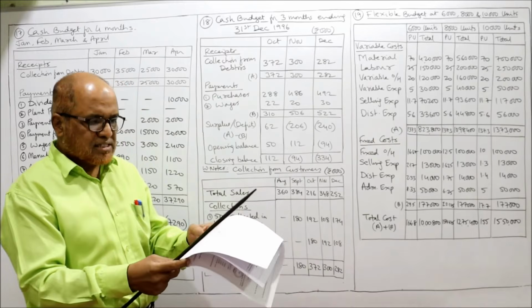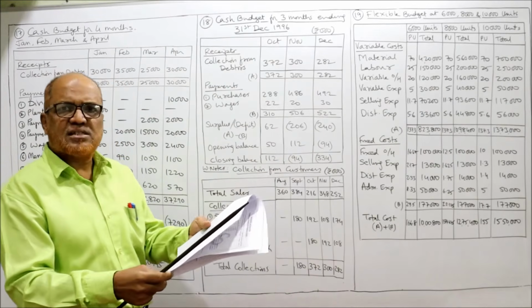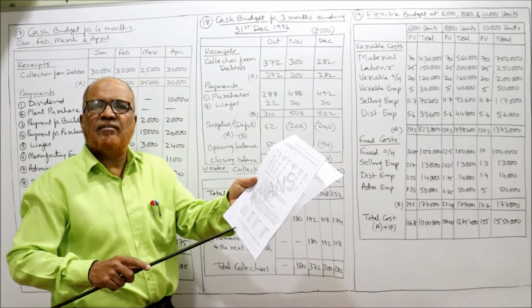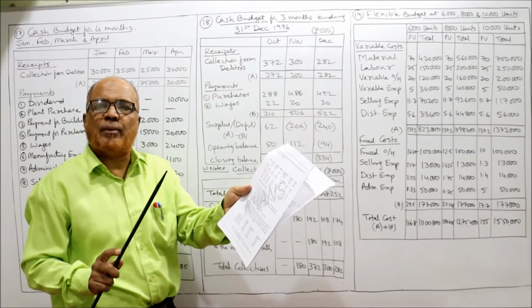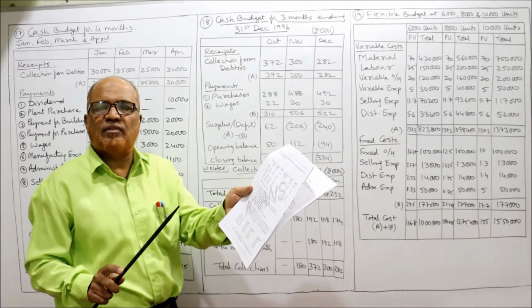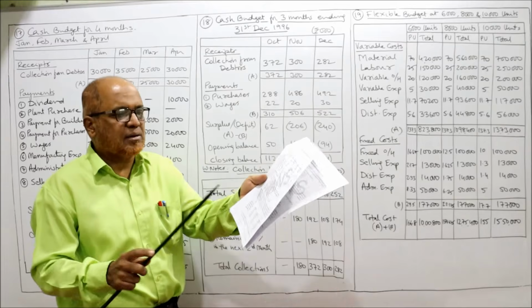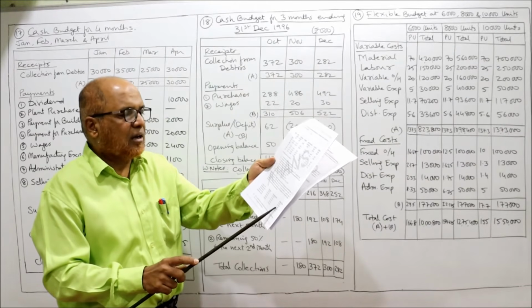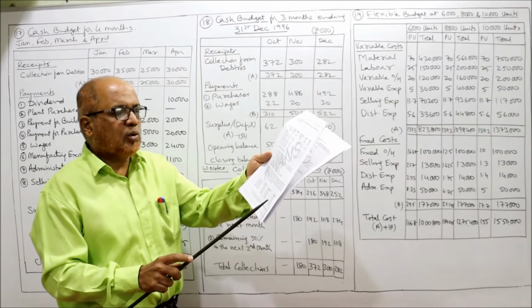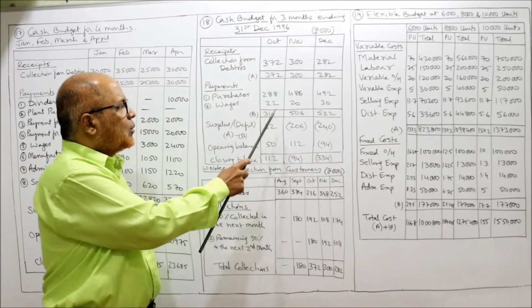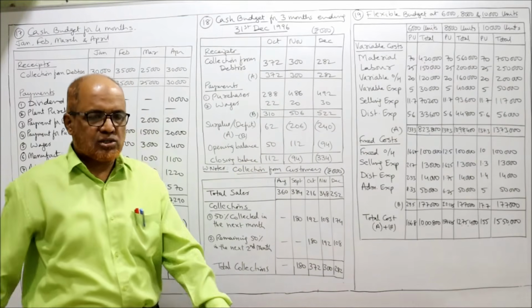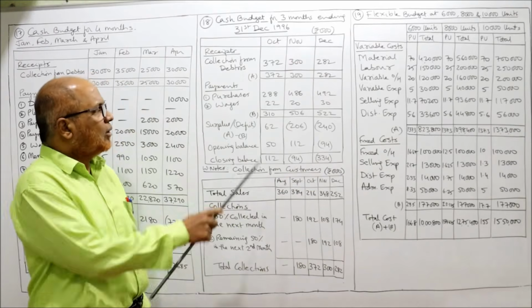That's all. Then wages. Nothing is given regarding wages. No information is given regarding wages. So we'll take the respective amounts of October, November, December. So October wages are 22,000. So 22, 20, 30. That's all. Now take the total.